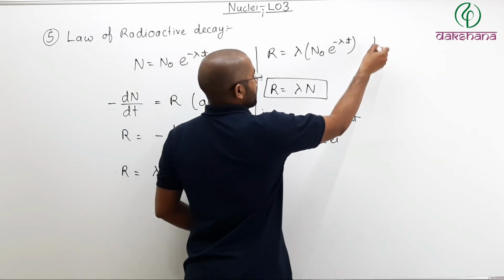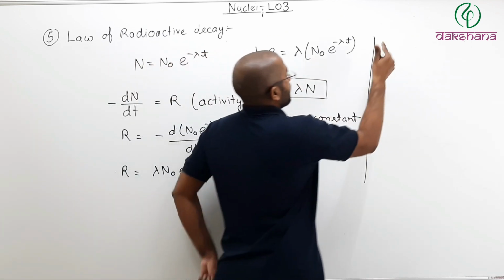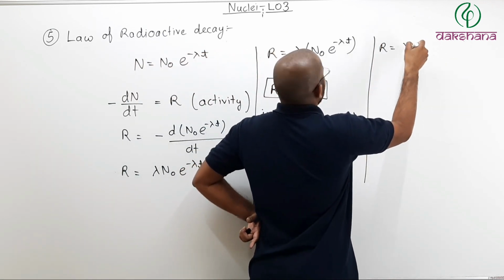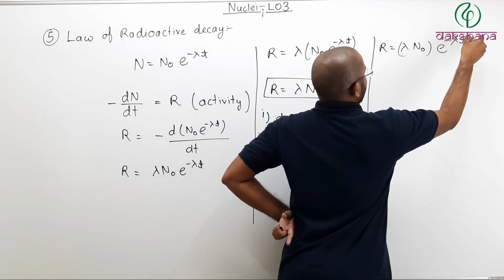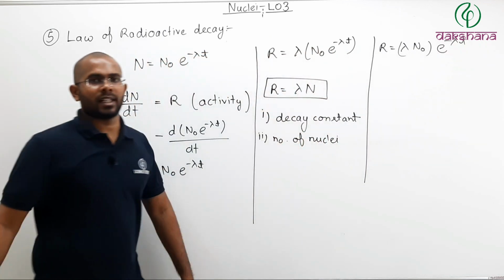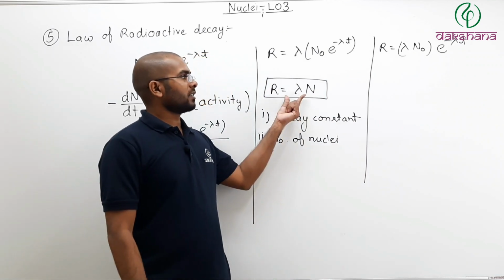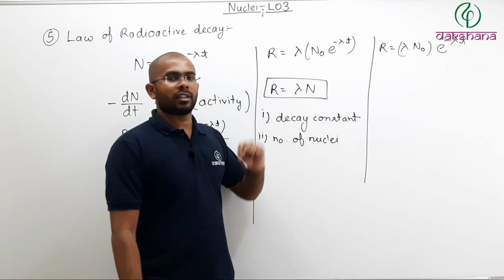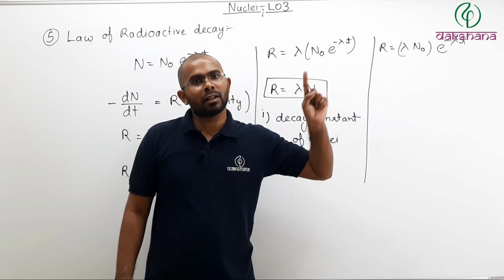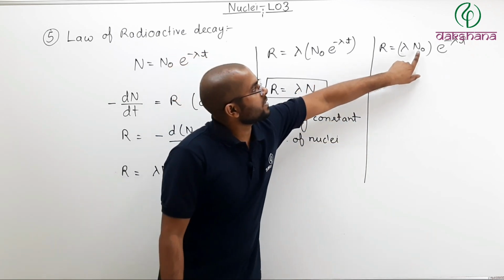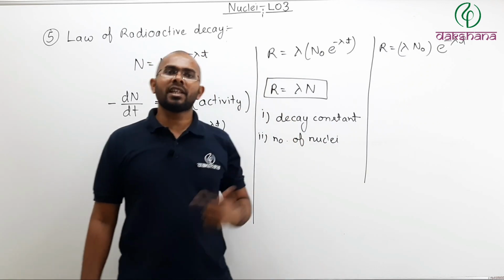You can also write this in another form. See here: R equals lambda N naught e to the power minus lambda t. And what is lambda times N naught? Pay attention. N naught is the number of nuclei in the beginning, at t equals 0. So lambda times N naught is nothing but the activity of this sample at t equals 0.